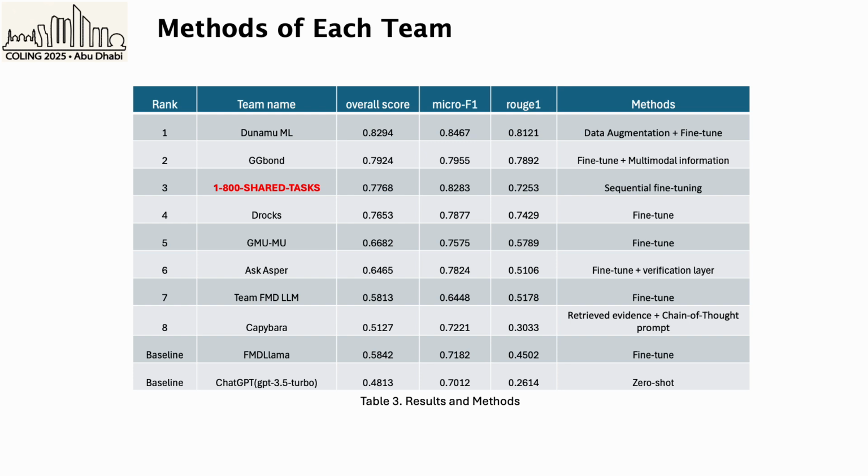1-800 shared task team trains various LLMs through a sequential fine-tuning approach. They began by fine-tuning various open-source LLMs, including Qwen, Llama 3, Mistral, Phi-3, and Gemma for classification, then select the best performing models for a second stage of fine-tuning for joint classification and explanation generation.